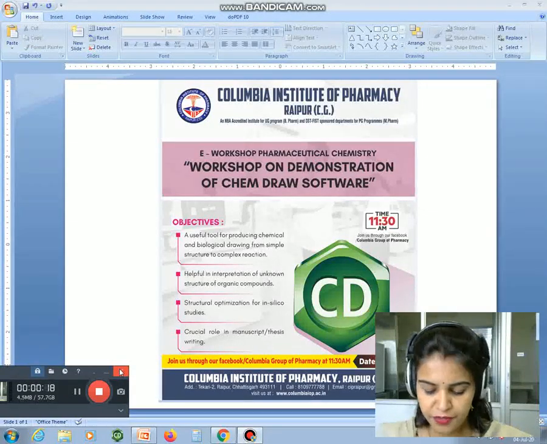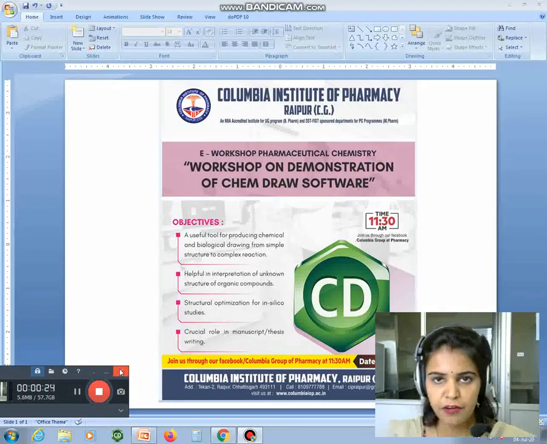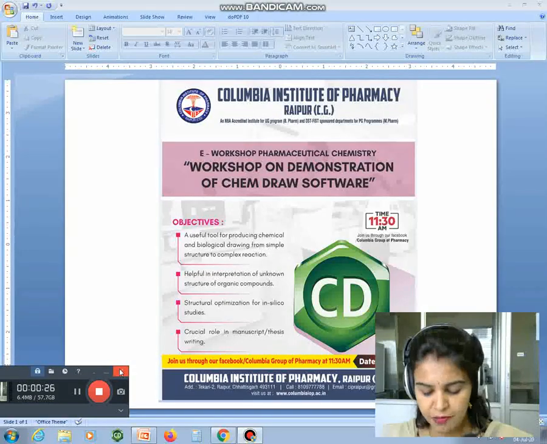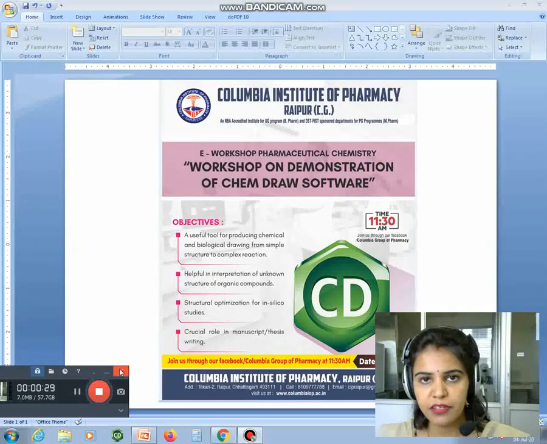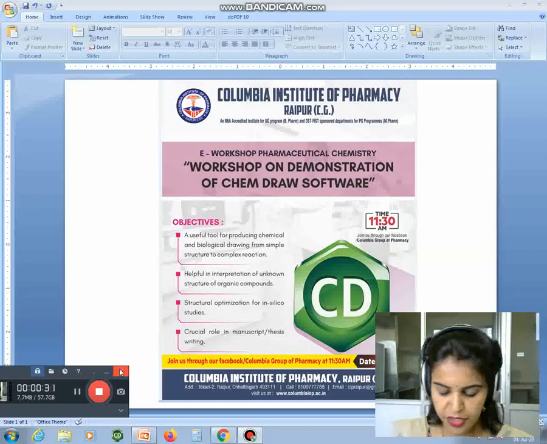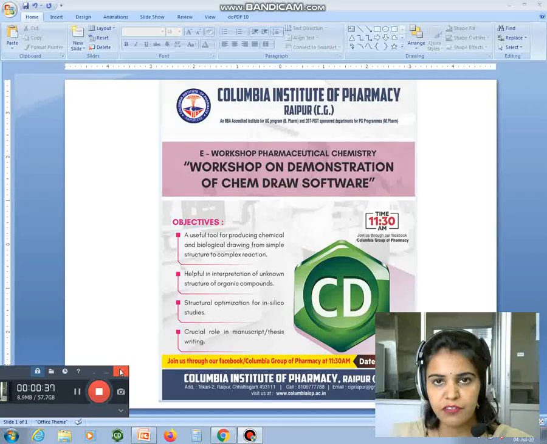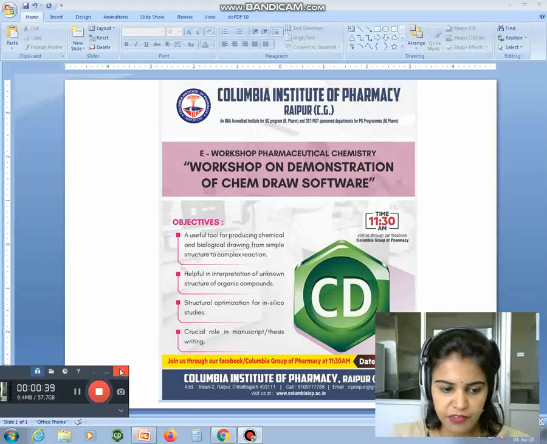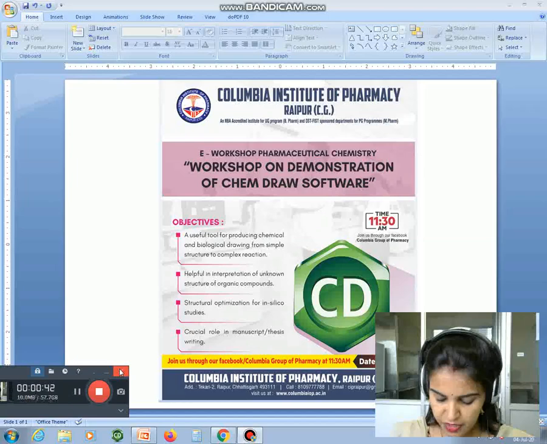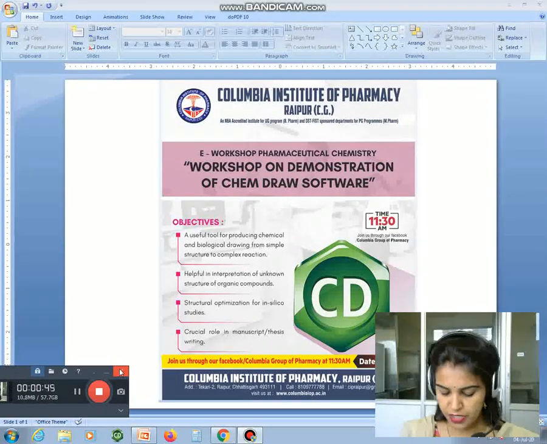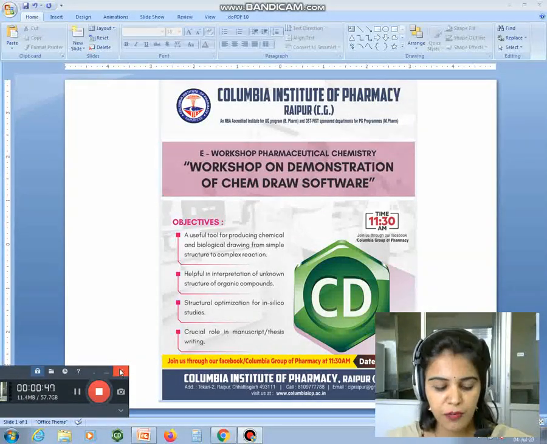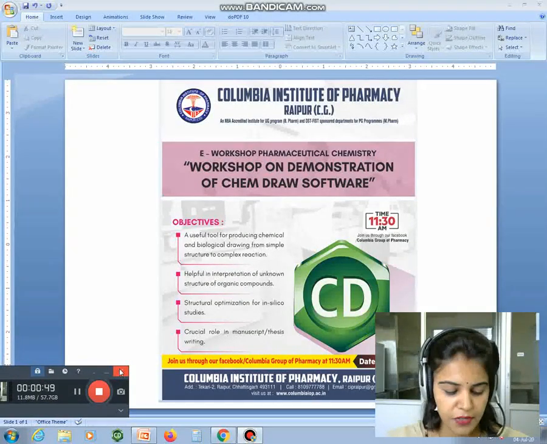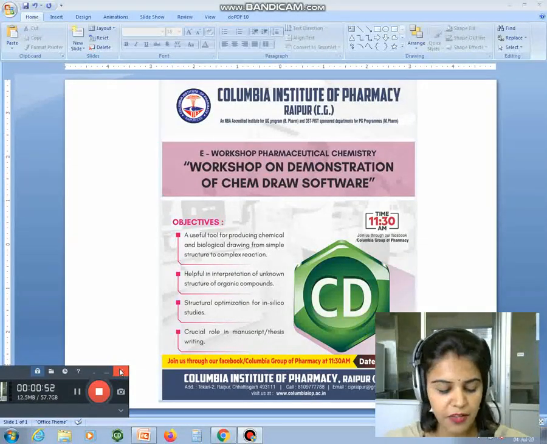A learning curve is essential for the growth to fulfill the learning desire of many researchers, academicians, and PG students. We have come up with a very interesting topic of ChemDraw. ChemDraw will not only fulfill the objective of producing chemical and biological structures, be it simple or complex reactions, it shall also be helpful in interpretation of unknown structures of organic compounds. The training you will get from this workshop will play a significant role in your manuscript and thesis writing. Hope you find the maximum benefit from this e-workshop.